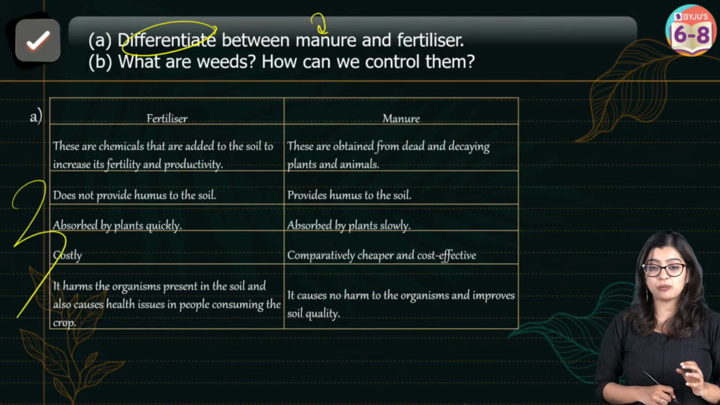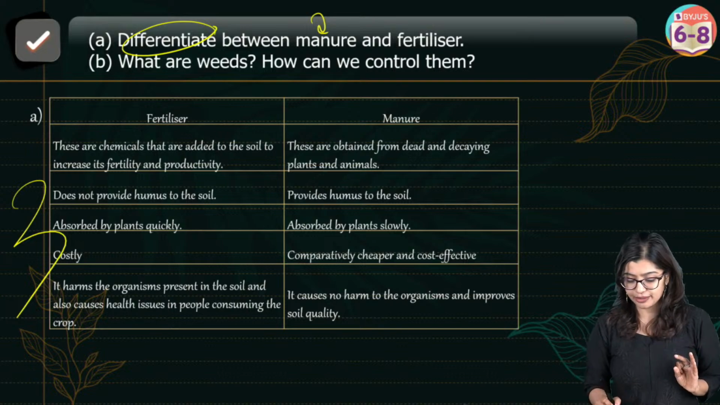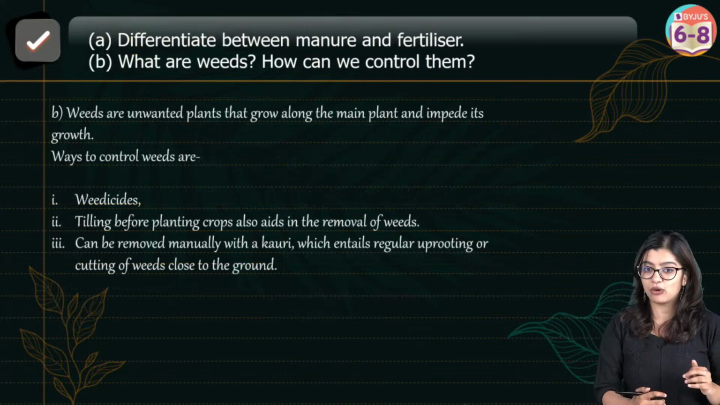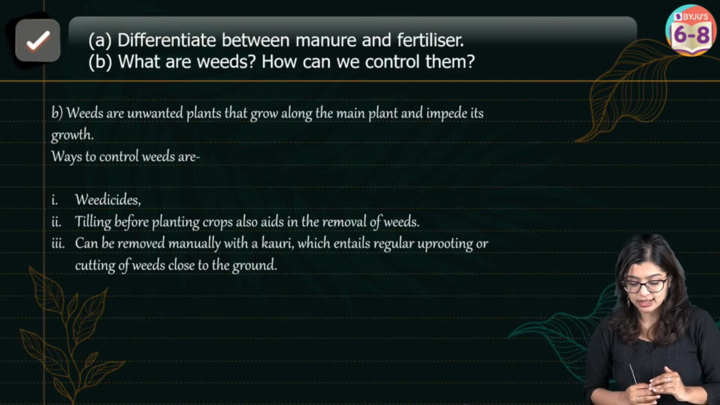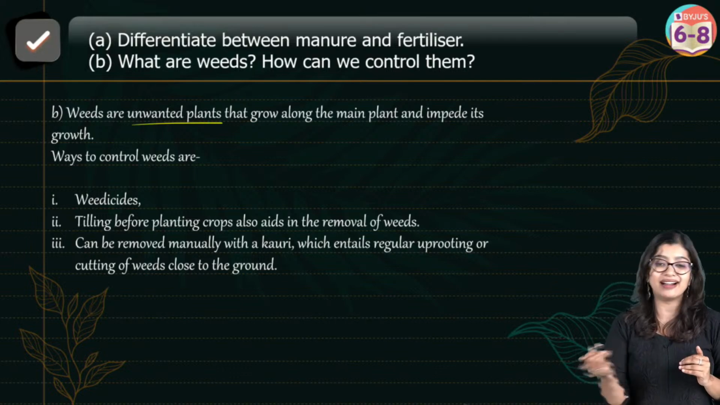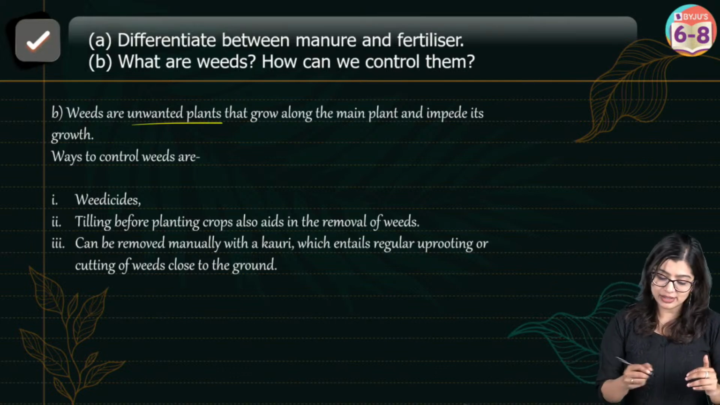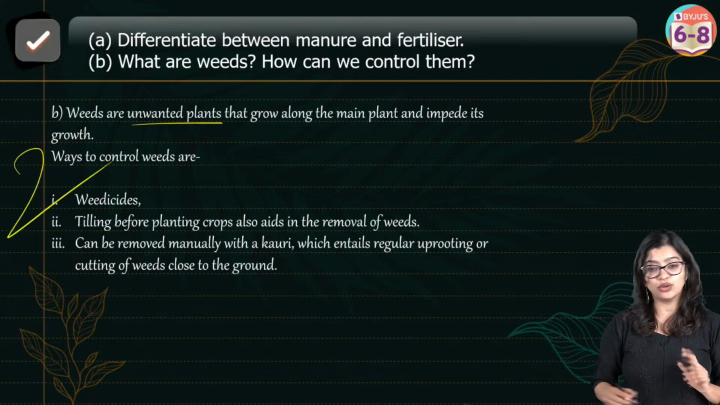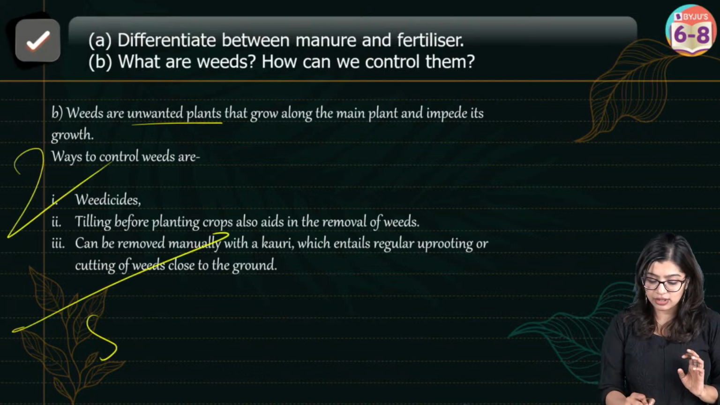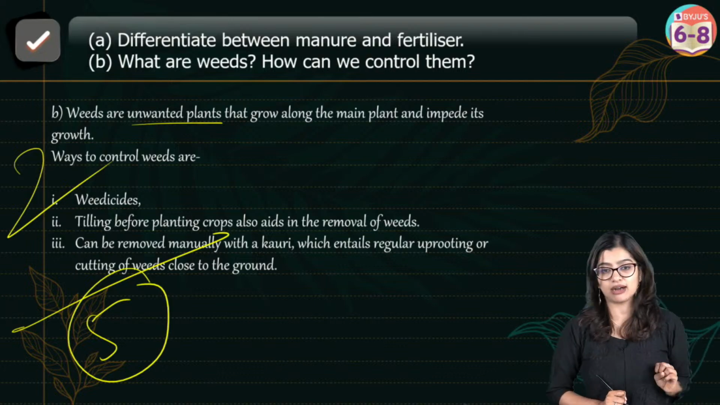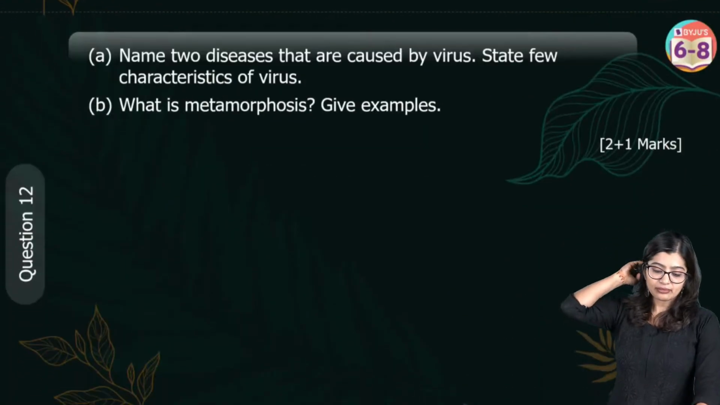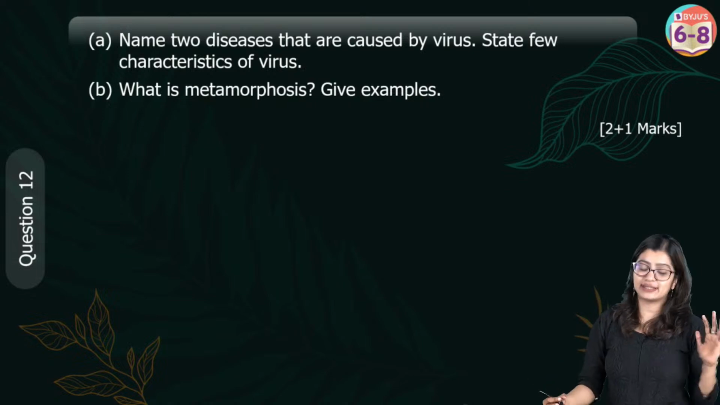So when you write all these pointers, I will give 3 marks for it. Similarly, when you're writing about it, give space between 2 things. What are weeds? They are unwanted, undesirable plants. Ways to control them, you can list it down. You will get 2 marks. So in total, you guys have scored 5 marks. Okay, now moving on to the next question.